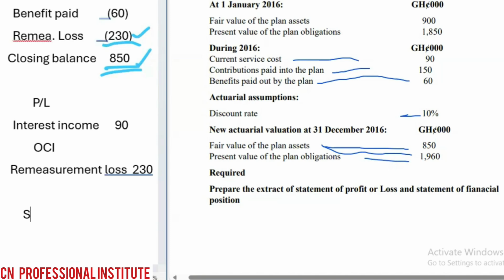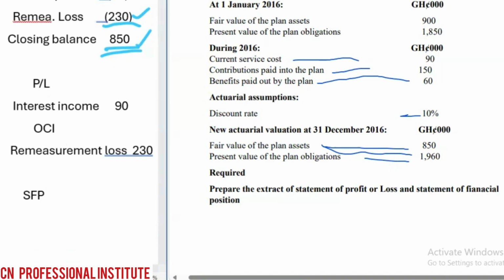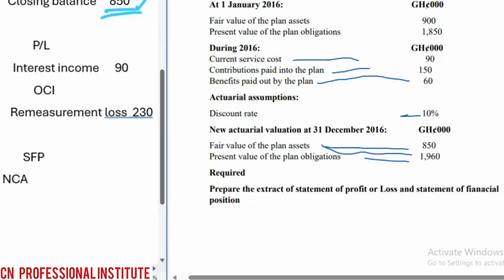And then when you go to your statement of financial position, we are going to record a non-current asset. Don't forget, non-current asset. Under the non-current assets, we have the defined benefit asset. So we record our defined benefit asset. How much? The closing figure, 850.